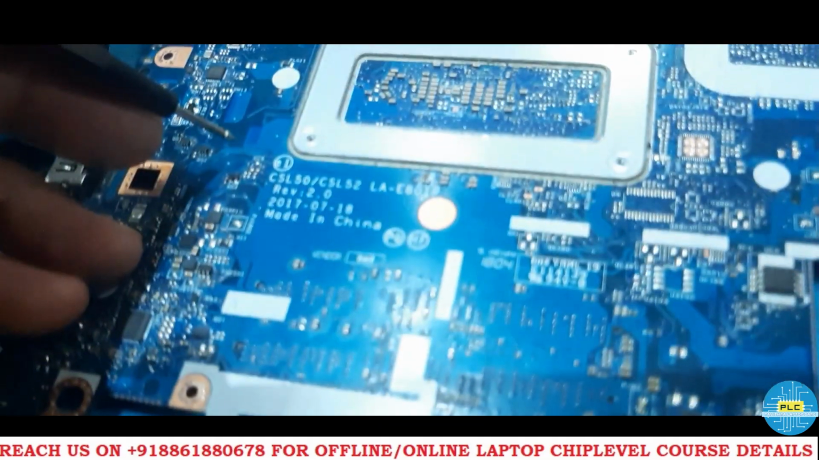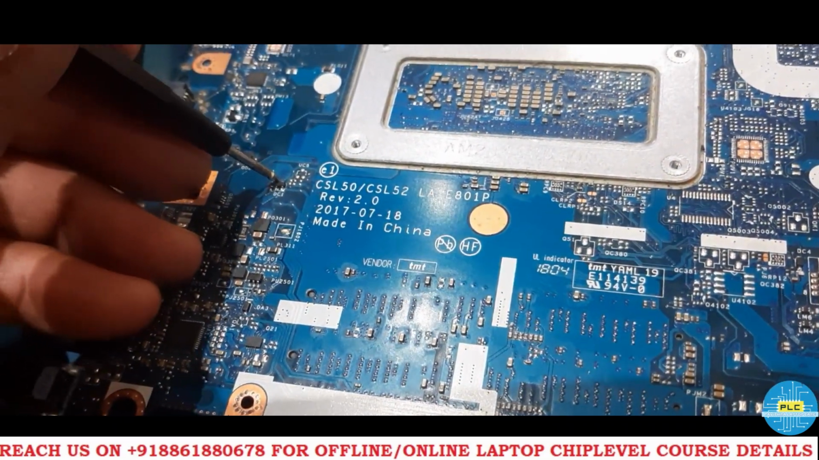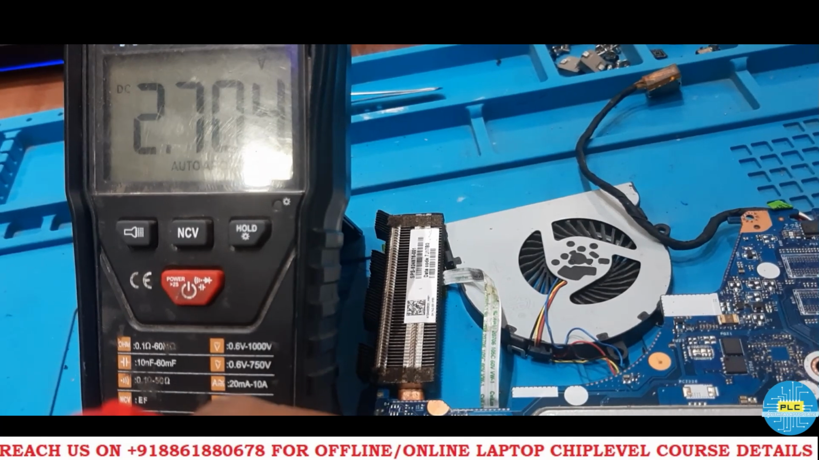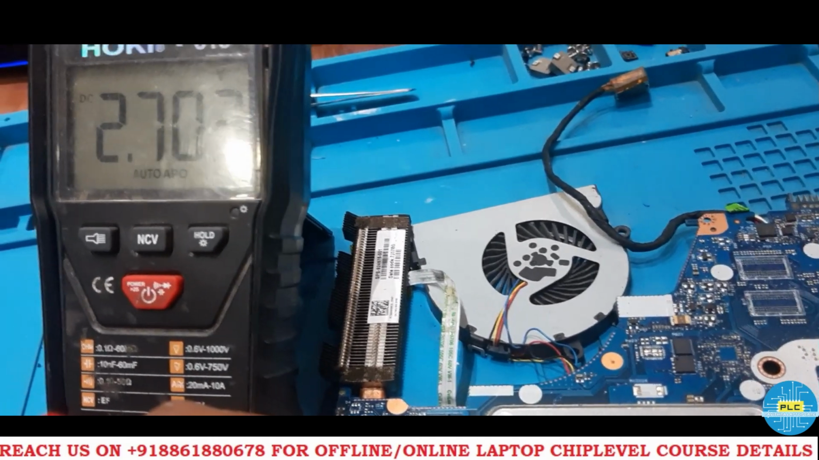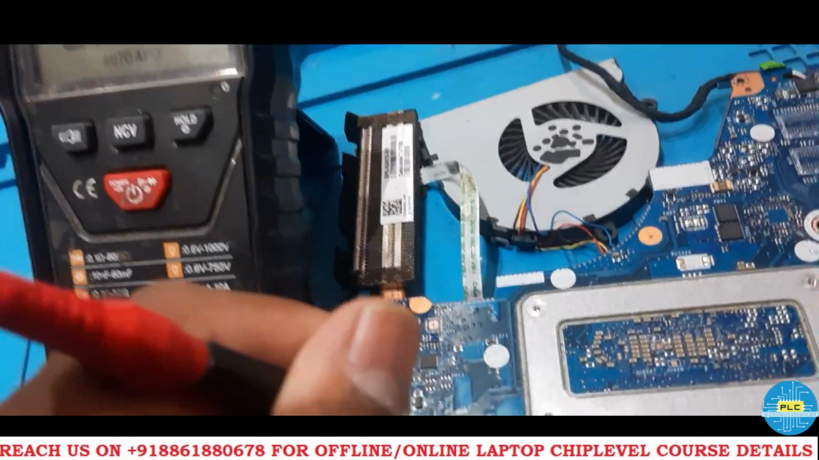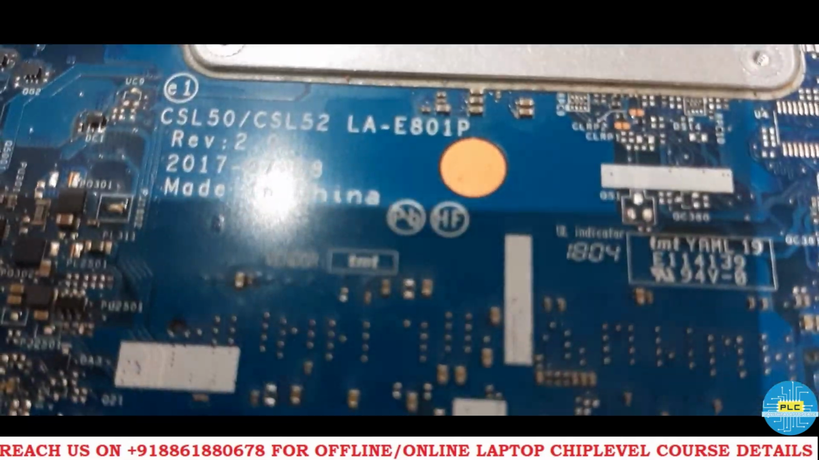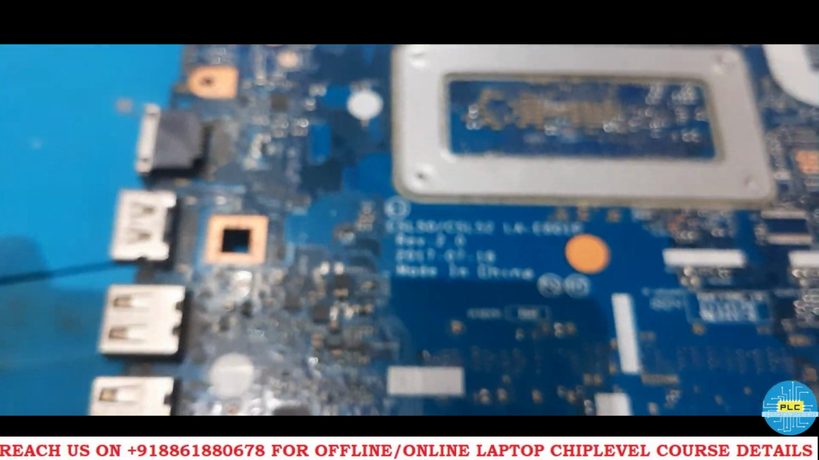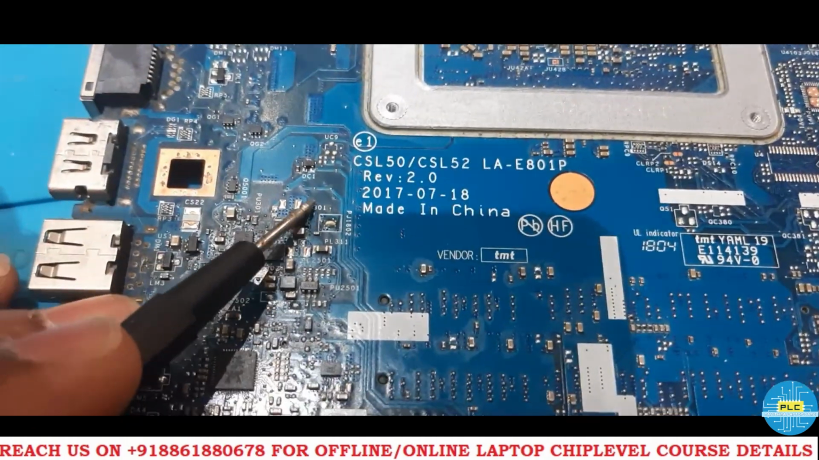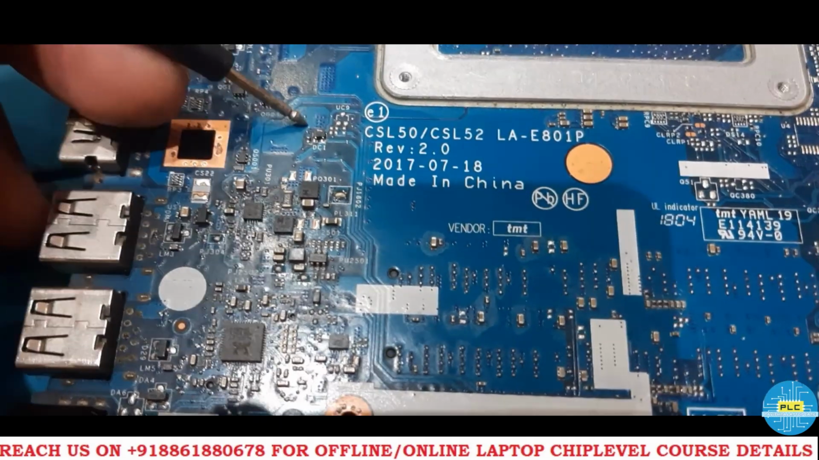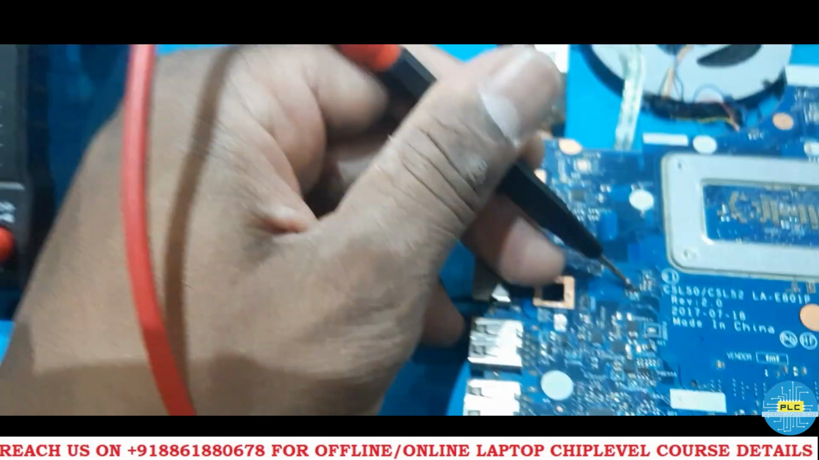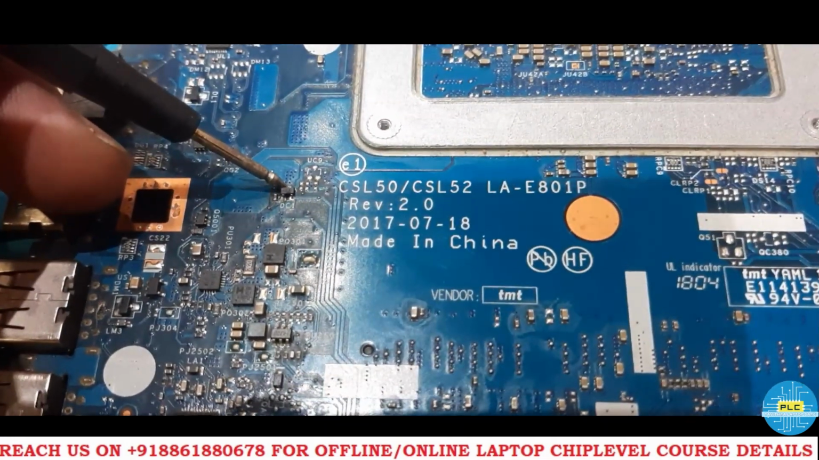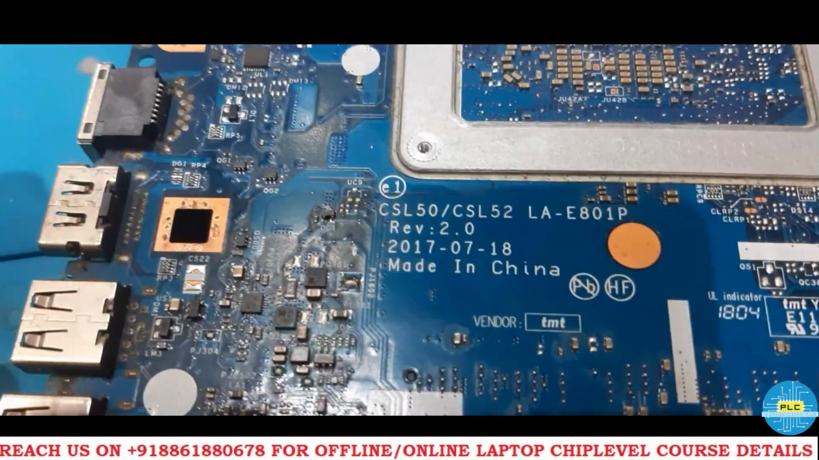So next, the output is 2.7, because after some loss through the diode, it will lose some voltage, and instead of 3 volts we get 2.7 volts. This is the RTC section. Now the question is, once we remove this DC1, will we still get this output voltage, the 2.7 volts? So now I will remove this diode, and again I will check the voltage.